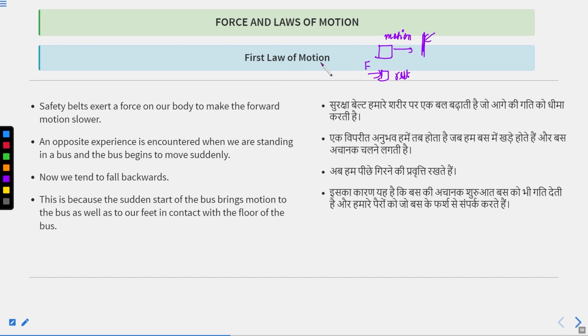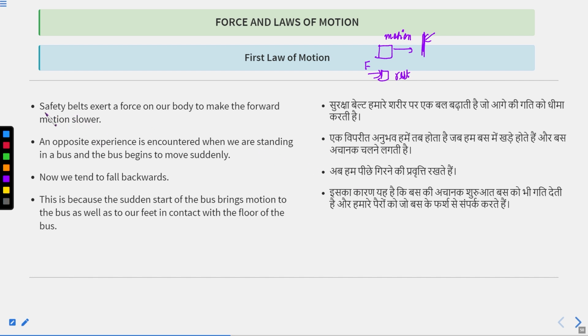In last class I gave you one example: if you are sitting in a bus and the bus just started, your body will fall backward. And if you are standing on a bus and the driver suddenly hits the brake, your body will fall forward. Why is this happening? We will try to understand.